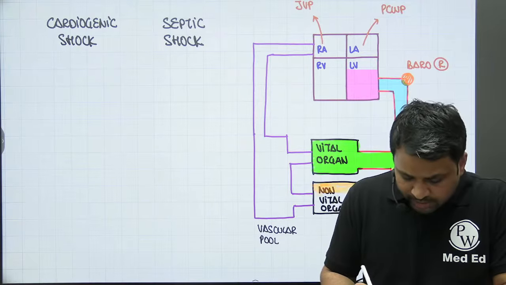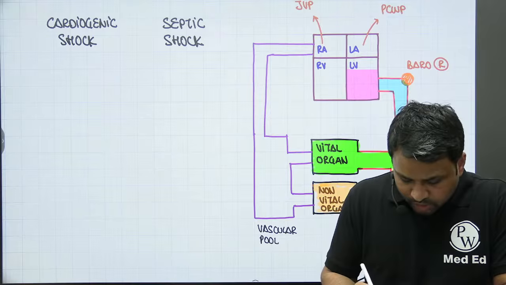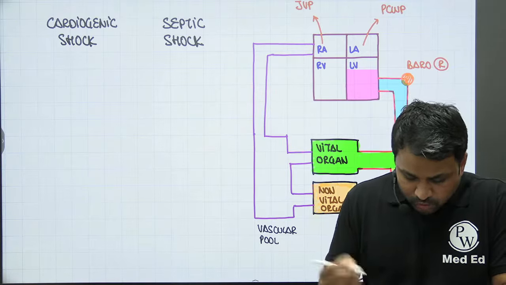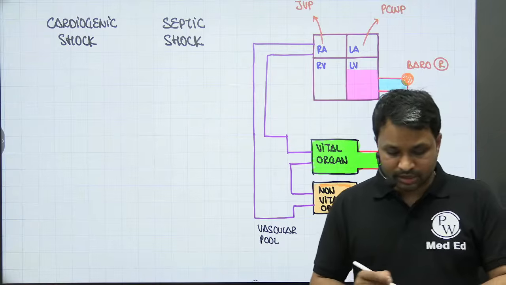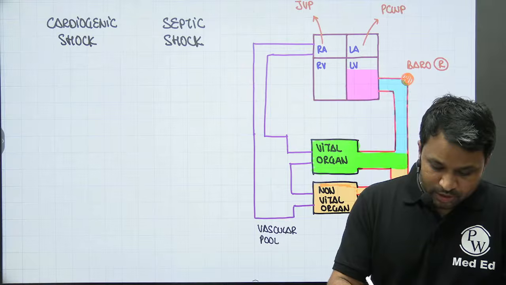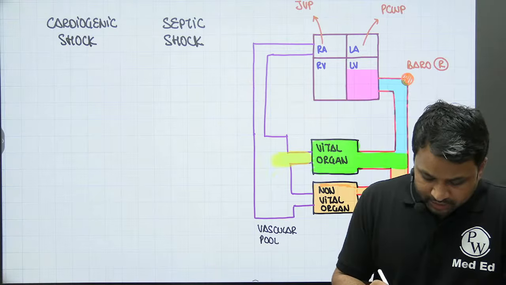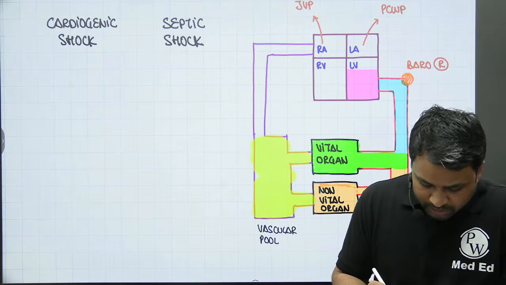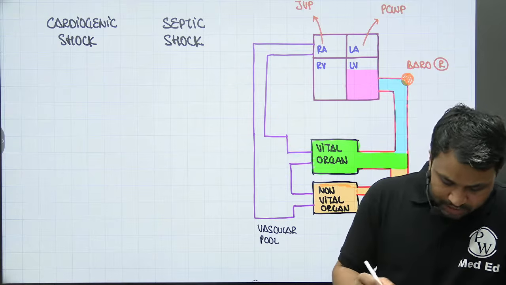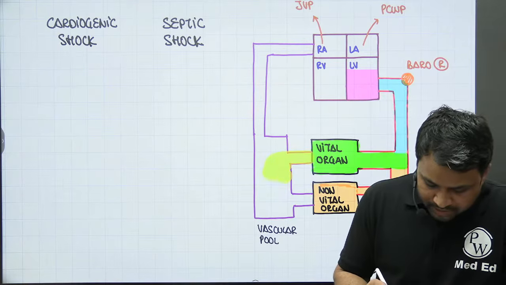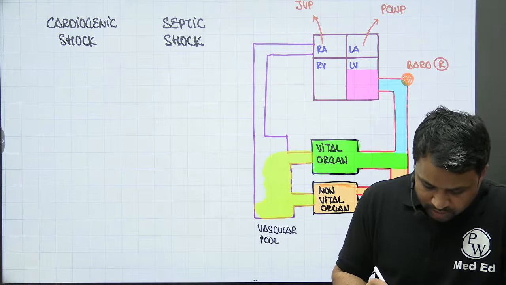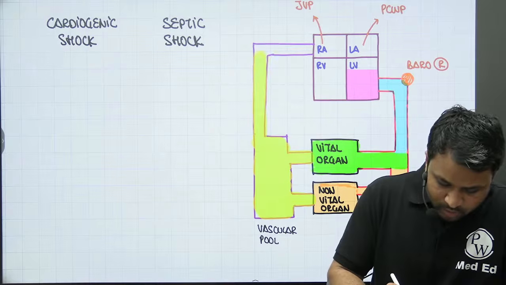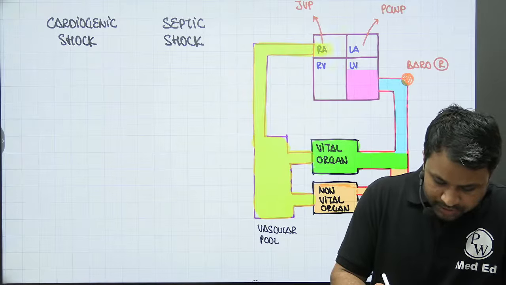There will be more resistance offered from the non-vital organs. Hence, there is less blood going into the non-vital organs, and more blood is going into the vital organs, right? So from here, eventually what is going to happen? The blood is now going to be collected from both the vital and the non-vital organs, and they will accumulate in the vascular pool. From the vascular pool, it is now going to go into the right side of the heart.